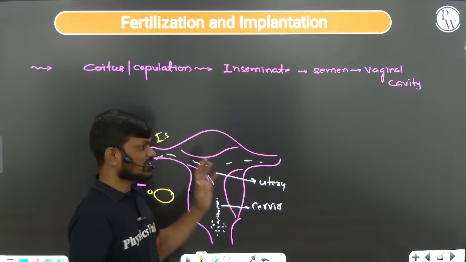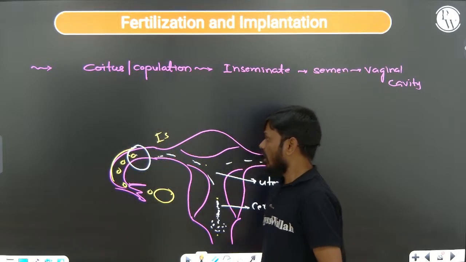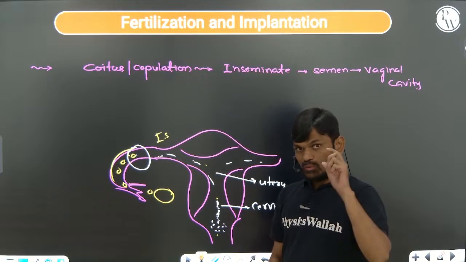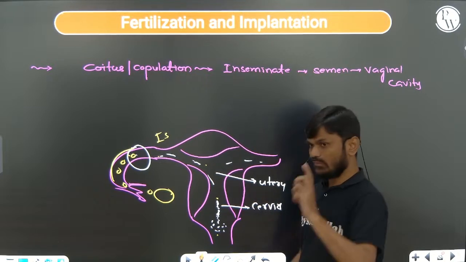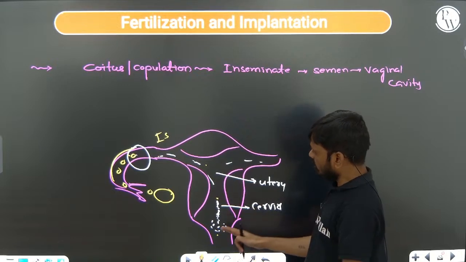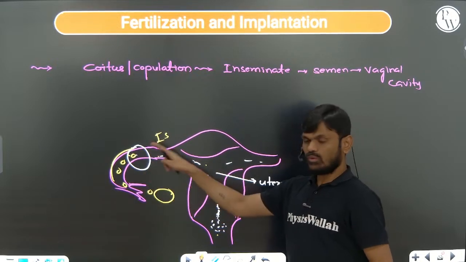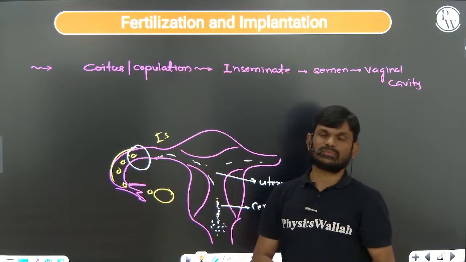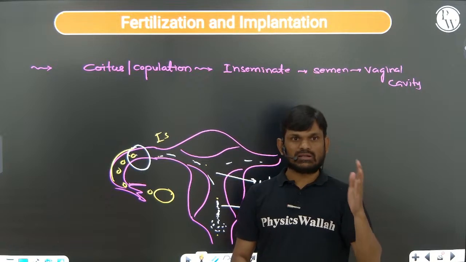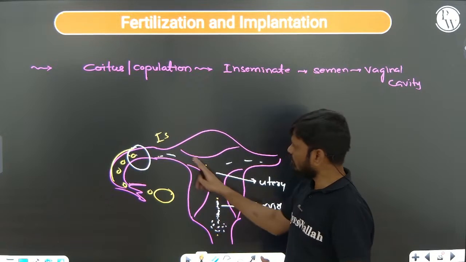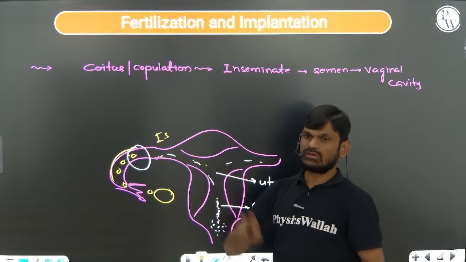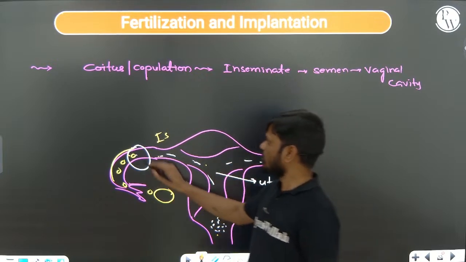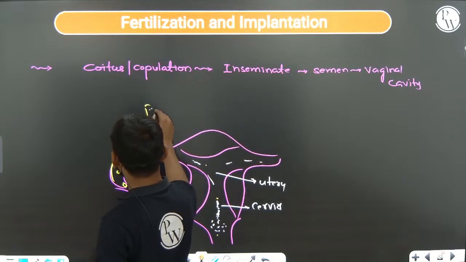Where fertilization takes place. But all copulations do not lead to fertilization. The copulation in which the sperm and the ova move simultaneously to the ampullary region. We require simultaneous movement of the sperm and ova towards the ampullary region. Only these kinds of movements lead to fertilization.